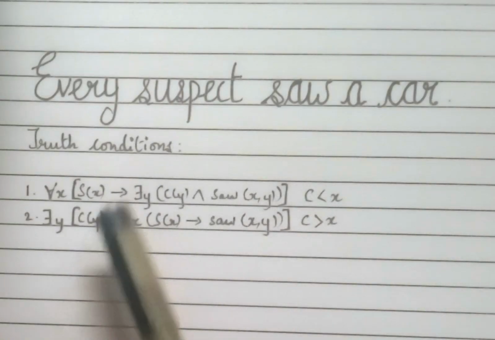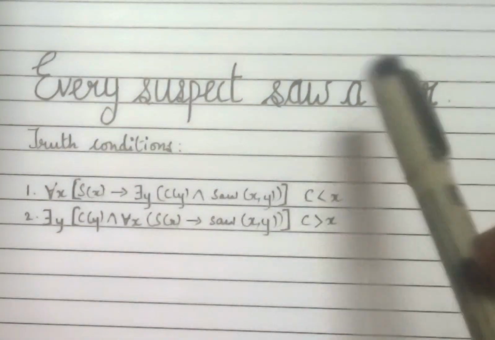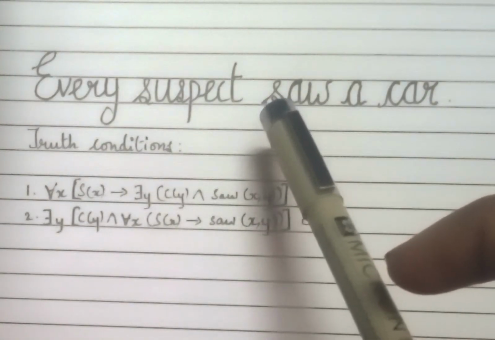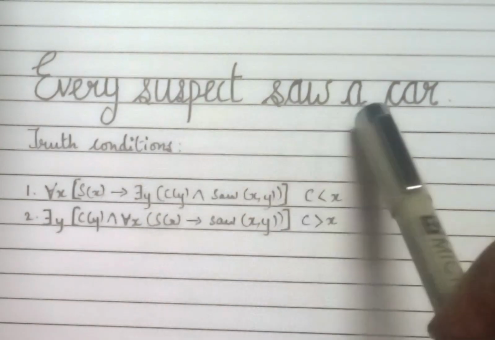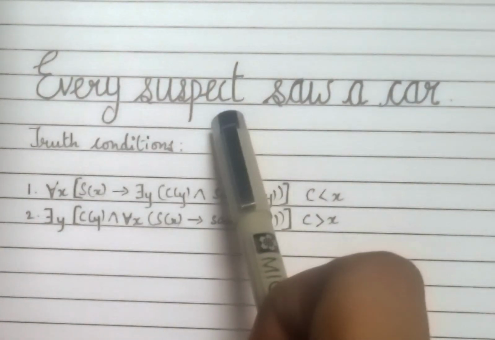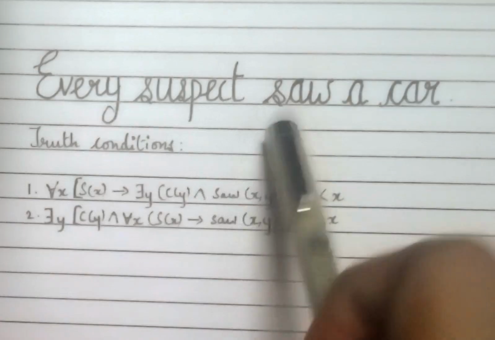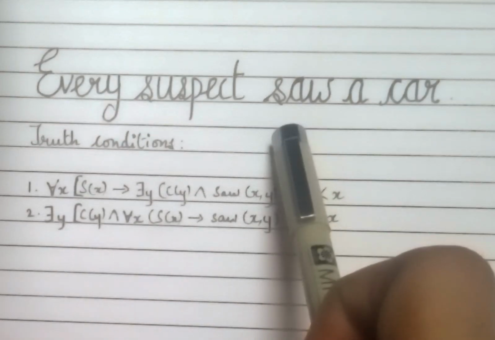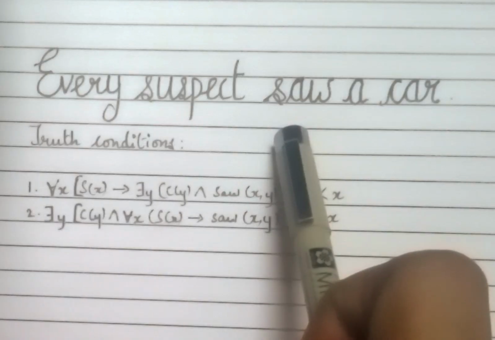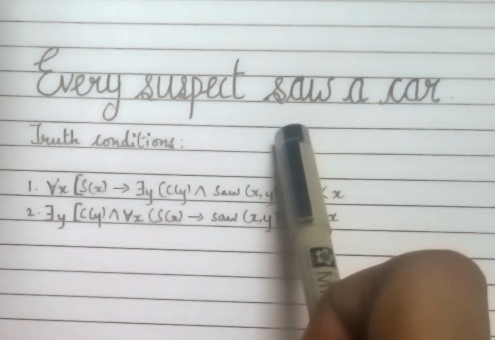So there's a police report and it says every suspect saw a car. Now, this does sound like a breakthrough. There's just one car seen by everyone, except that that's not what the sentence guarantees. It actually has two completely different meanings. This is called quantifier scope ambiguity.